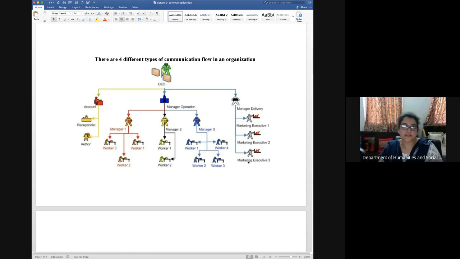So this is how the organization network generally is, and it is common for all sectors, like private sector or public sector or any kind of small scale industries or any kind of small organizations or institutions. This is the type of organization network which is generally followed everywhere. Okay, it is called a hierarchy. Hierarchy means a chain of command where you have to follow the orders from the top. So this type of hierarchy is maintained in private sectors also, and in public sectors also, or even in other institutions and organizations. So this is a common type of communication flow in any organization.